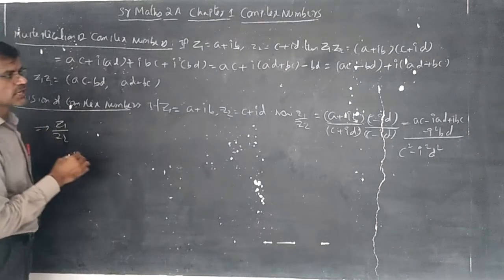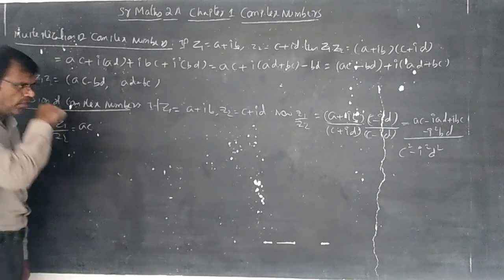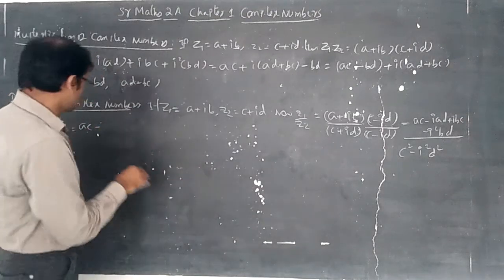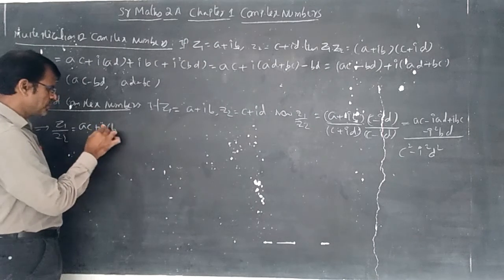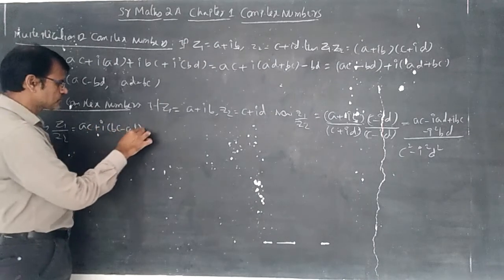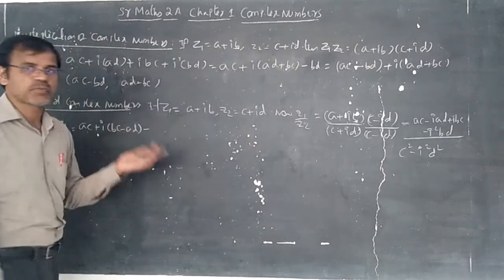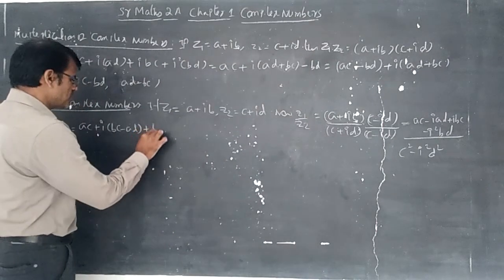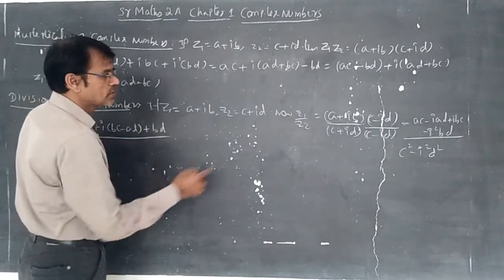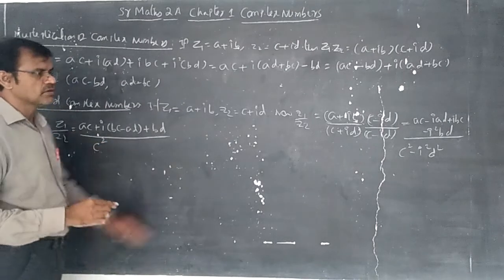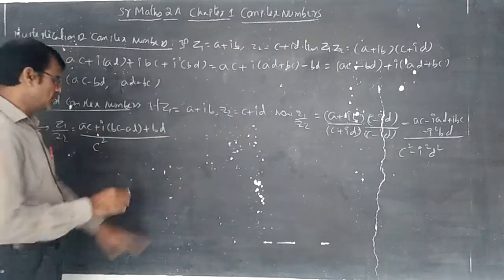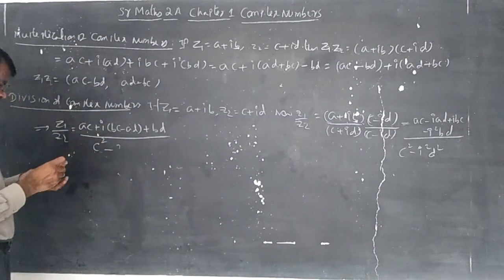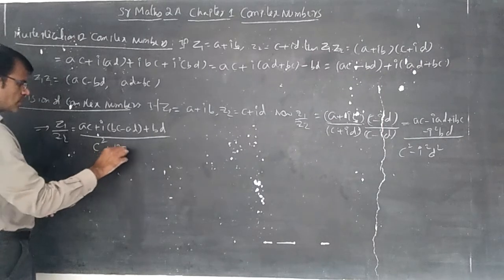That implies Z1 by Z2 is equal to AC plus i into (BC minus AD). Minus i squared becomes plus 1, whenever i squared becomes minus 1, so plus BD. In the denominator, C squared minus i squared D squared becomes C squared plus D squared.